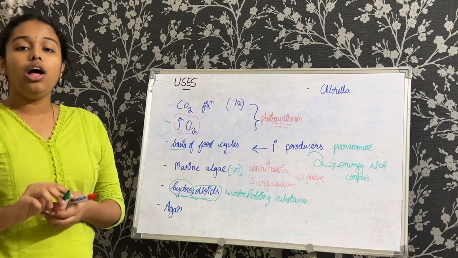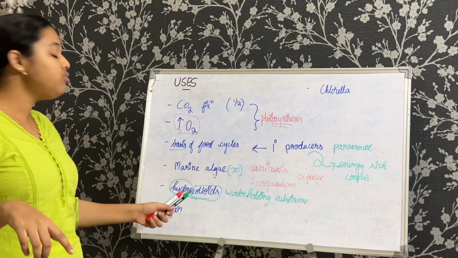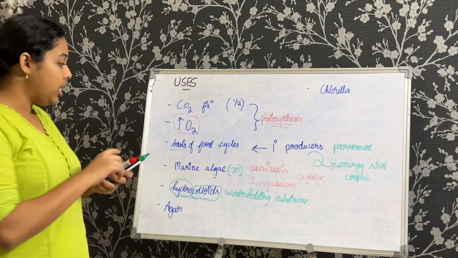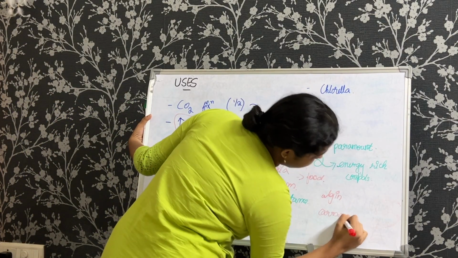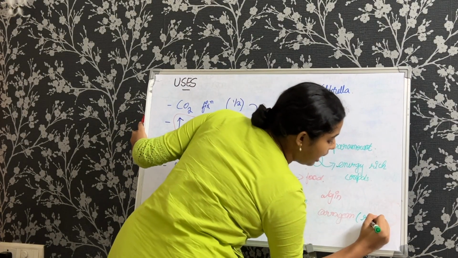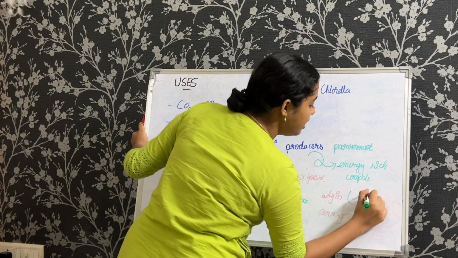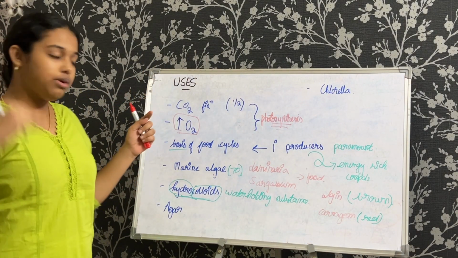Now we will go about that later, but for now remember, some brown and red algae have this feature of hydrocolloid in them. Now the examples would be algin and carrageenan. Carrageenan is in red algae, while algin is in brown algae. Please remember that algin and carrageenan are important terms. They are water holding substances in brown and red algae.